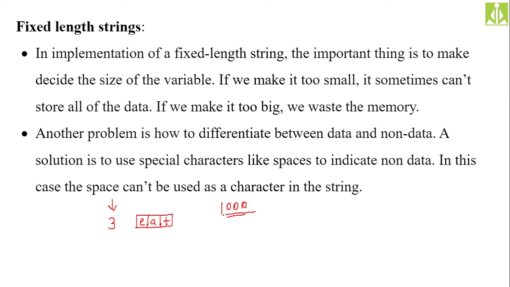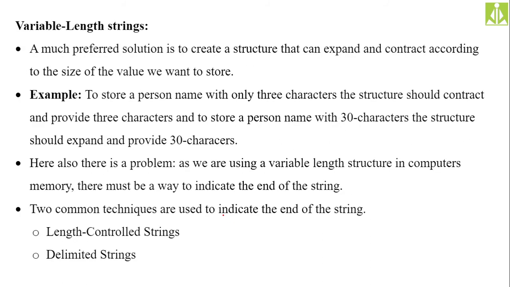Making the size too small, we cannot store big strings. Making the size too big, when storing small strings, we are wasting memory. So in two ways, fixed length strings are not the perfect solution, not the perfect answer for our string issue. So we have to go for variable length strings. What is a variable length string? A variable length string is a string which can shrink and expand according to our requirement.